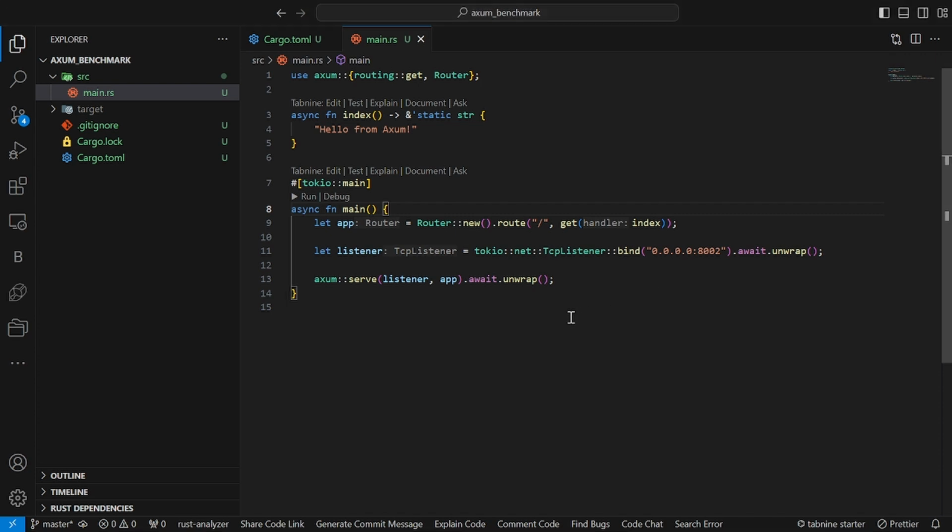Here, the structure is quite similar, but Axum's API is a bit more ergonomic. The key difference is how routing and request handling are set up. Just like Actix, this server is fully async, leveraging Tokio for handling requests concurrently.